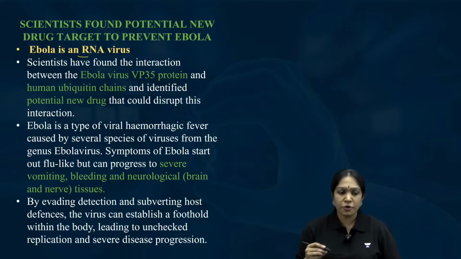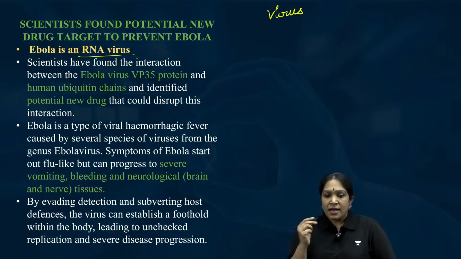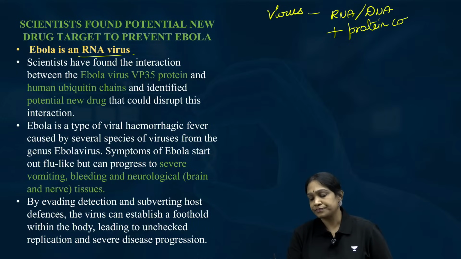And what do you mean by this? See, a virus will have some more basics here. A virus will have either RNA or DNA, never both, plus a protein coat. So viruses are two types, RNA viruses and DNA viruses.